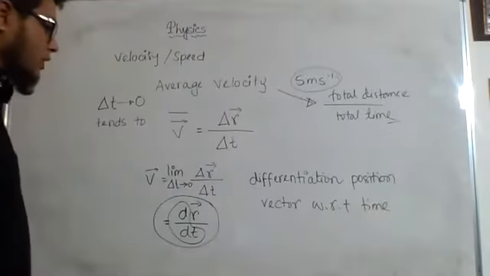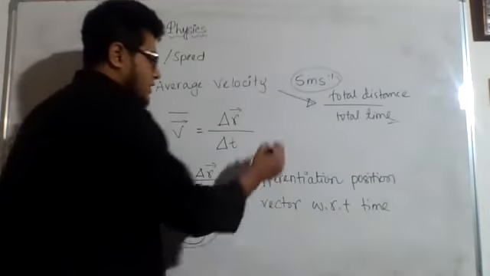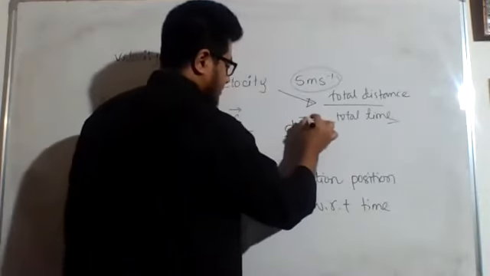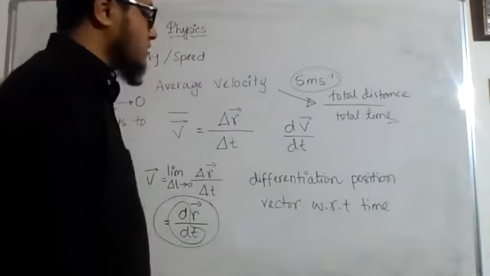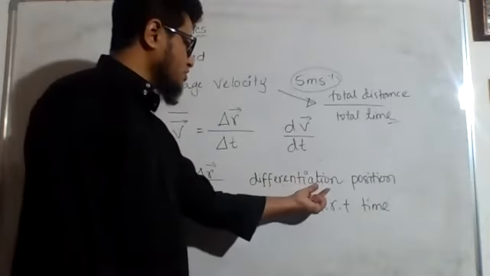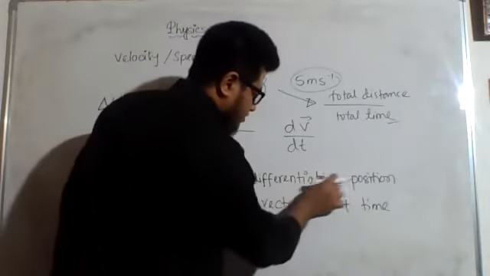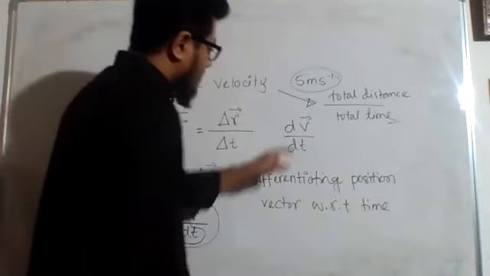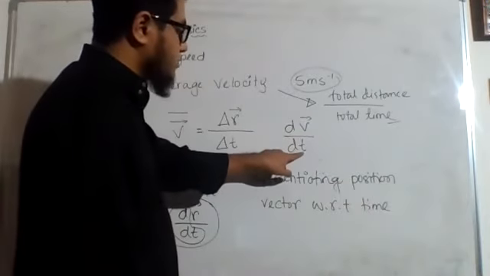Now let me give you another example. Let us say dv/dt. Here v is the velocity. What can I say? Differentiating the velocity with respect to time.